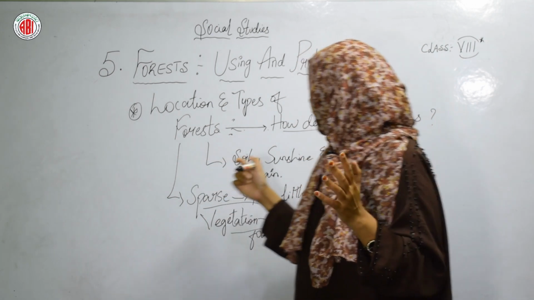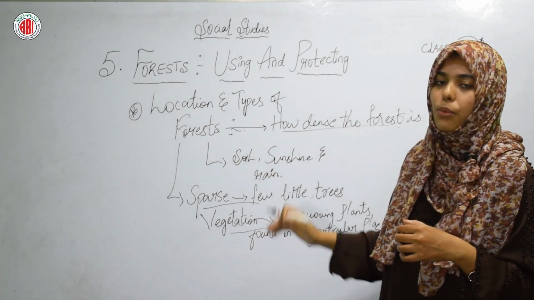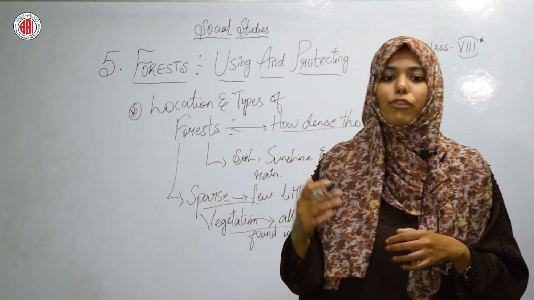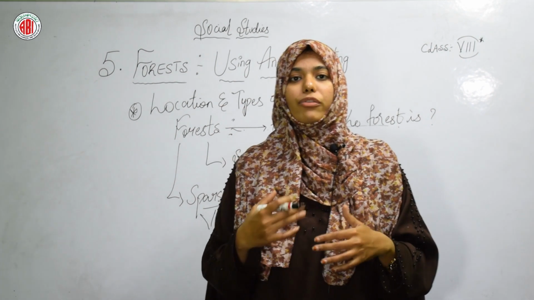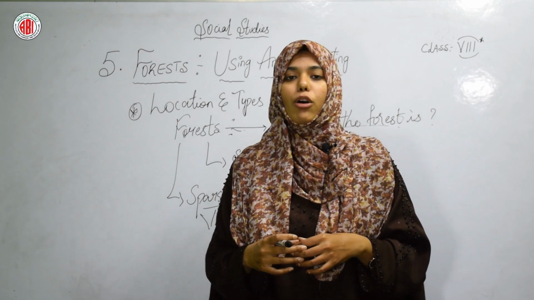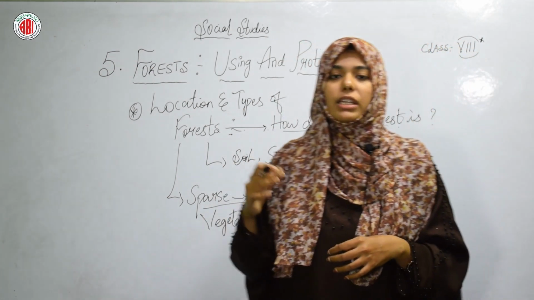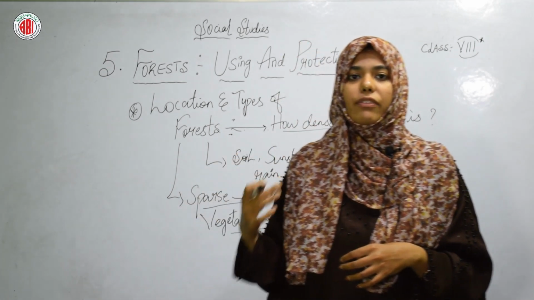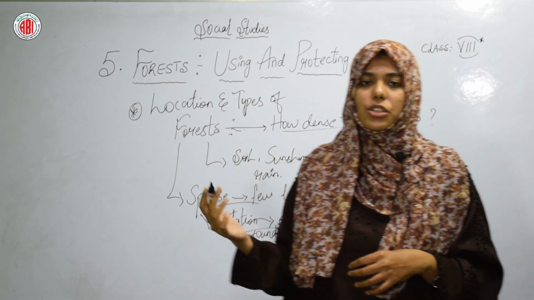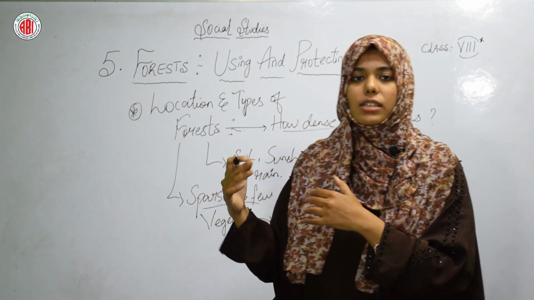So, by considering these simple basic criteria 1, 2 and 3, we can understand the situation and the status of the forest. Another way of classifying the forest is by looking at the type of vegetation that grows in them. Different forests will have different kinds of vegetation as per the climatic conditions and environment, and in which state or city the forest is located.